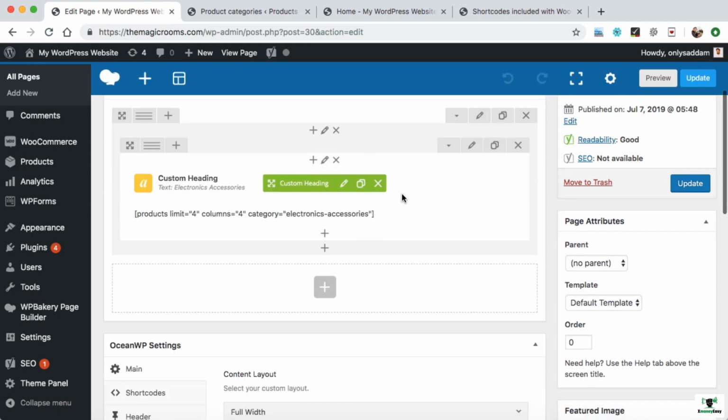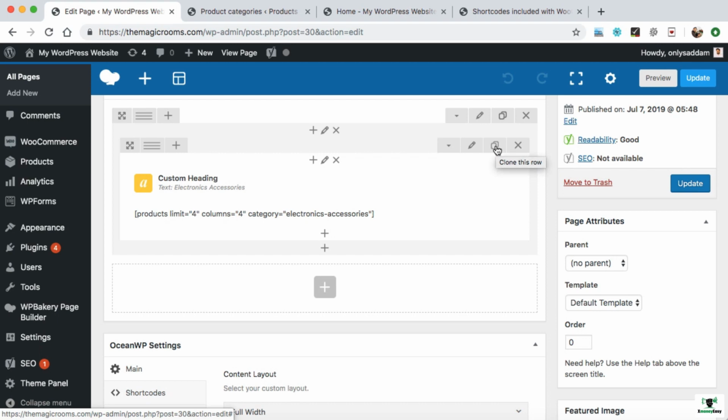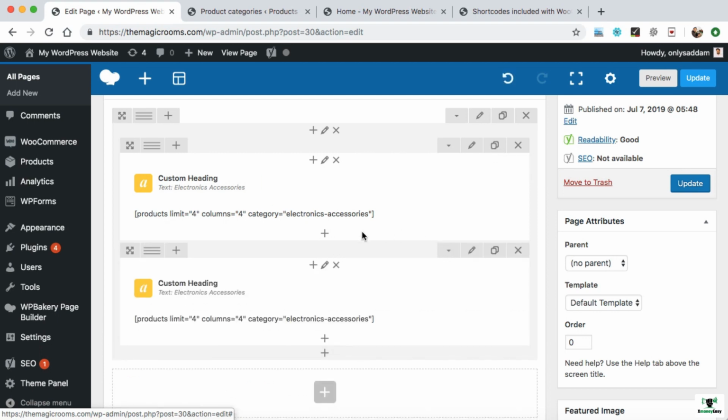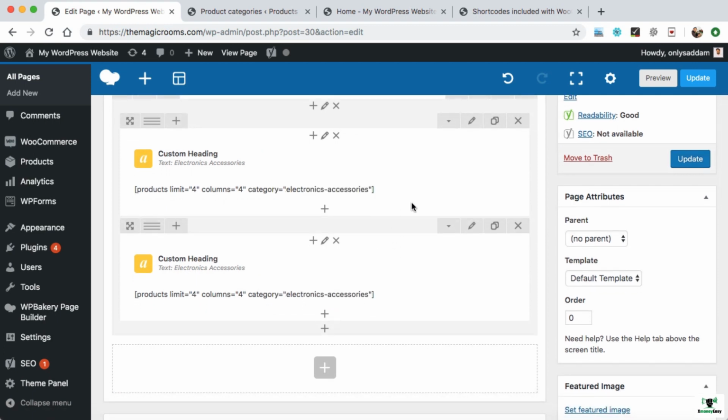So the easiest way is, you can see this double icon over here. This is basically the clone this row icon. So if you click on this icon, the entire row with all the elements will be duplicated, like we can see over here. So we don't need to go ahead again and again and add the elements one by one. Simply duplicate it and then edit. So firstly, let's edit the heading.